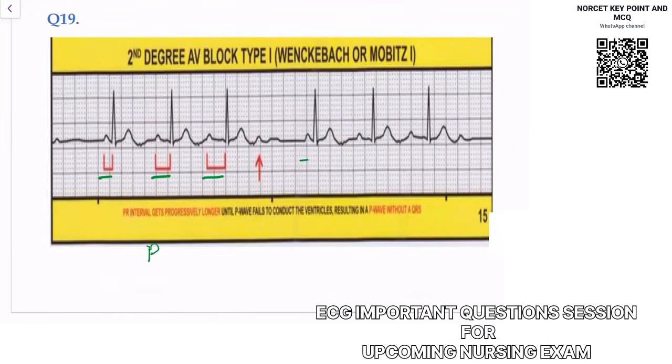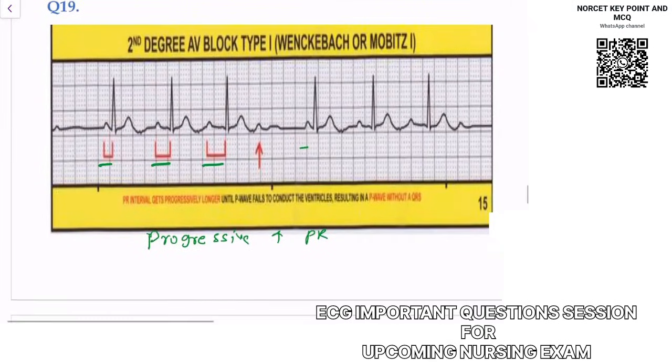So you will see there is a progressive increase in PR. PR interval is increased, and you can notice PR is longest before the drop beat.